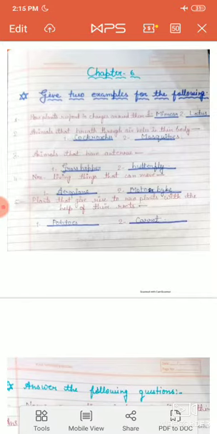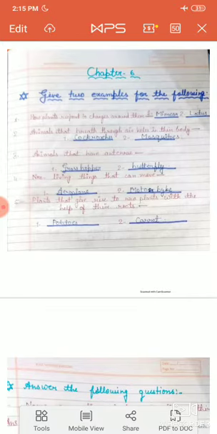And now question number 4. Non-living things that can move. Which non-living things can move, students? As we know, non-living things cannot move, but they can move with the help of others. So first example is aeroplane.